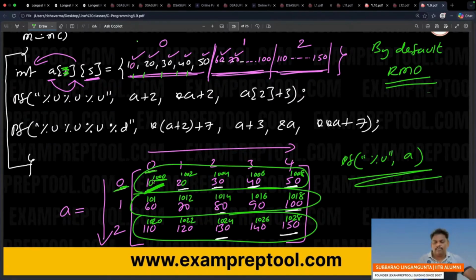When I say print the array name, the base address is the first element's address, the 0th row, 0th column element's address. That will be printed: 1000. That is the answer.